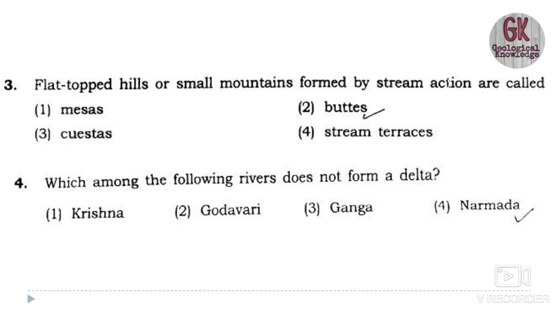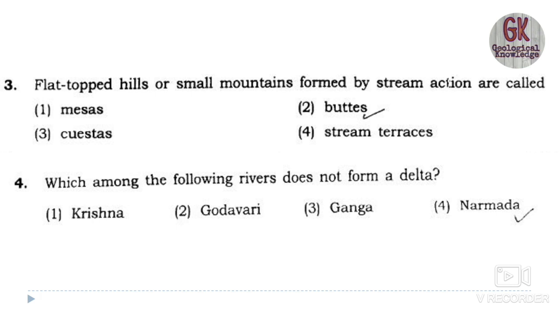Flat topped applies to both mesa and butte, but small mountains means the crest will be small in size, so the butte is the correct option here. The remaining option, stream terraces, is also formed by stream action, but it's not related to the other three options.